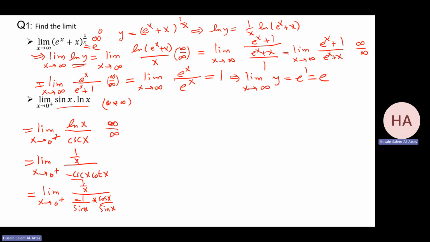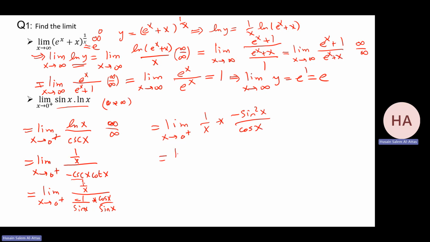Okay, that gives me the limit as x goes to 0 from the right of what? Yeah, I made it very complicated. It's 1 over x times the reciprocal of this, minus sine squared over cosine x.